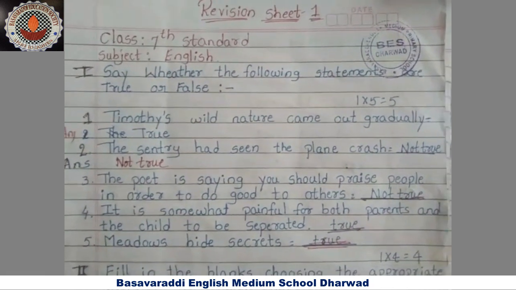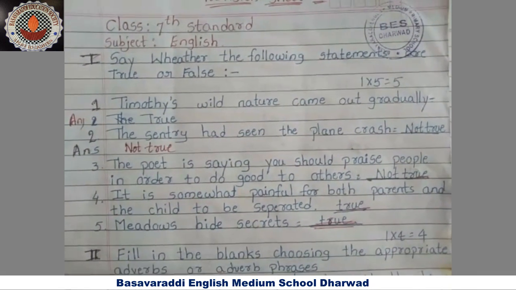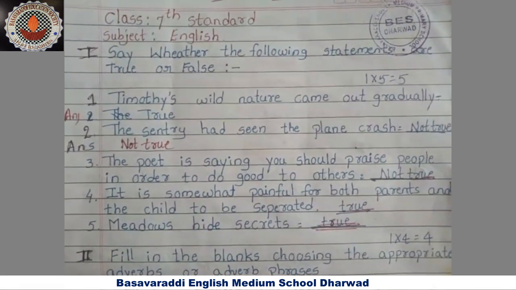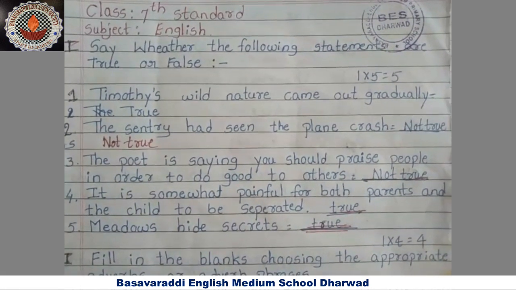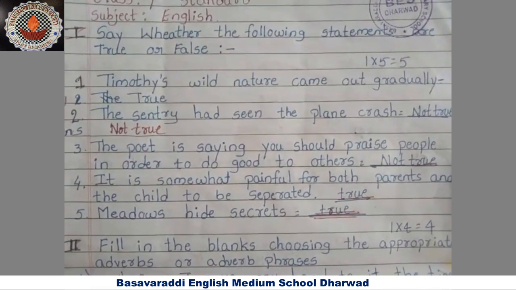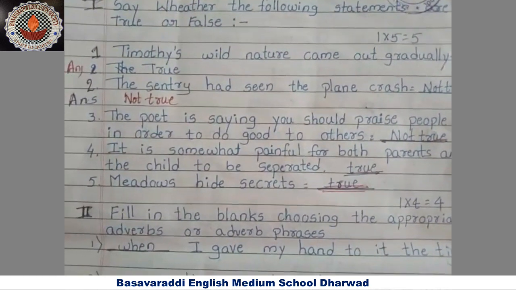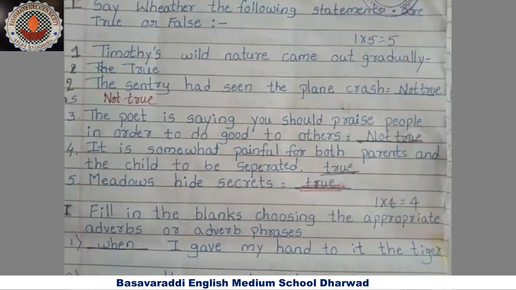Now let's move to the discussion of the revision sheet of 7th standard English. So first, see what they have given. Say whether the following statements are true or false. They have given some statements here. You have to say whether the given statement is true or false. First one, Timothy's wild nature came out gradually.